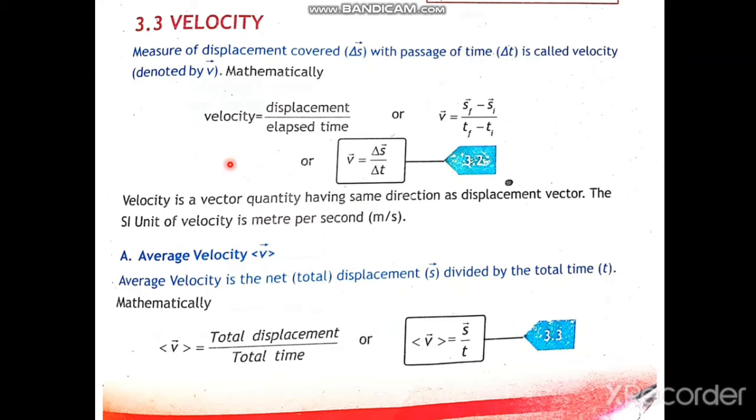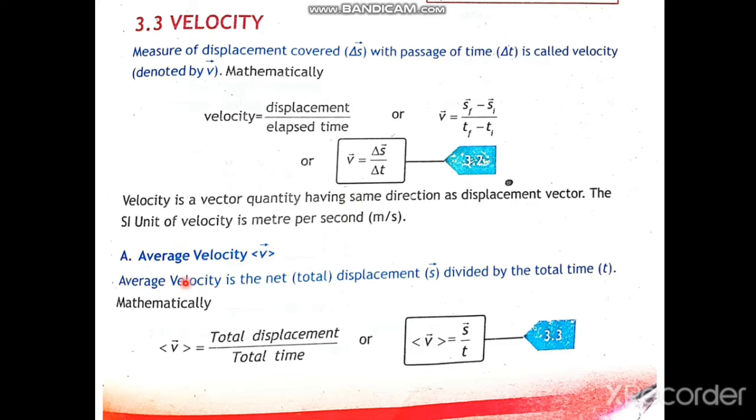You know the nature of velocity is vector. It is a vector quantity and it has the same direction as the direction of the displacement. So the direction of displacement is the direction of velocity, and the unit for velocity is, as you know, displacement is in meter and time is in second. So meter per second is the unit for velocity.